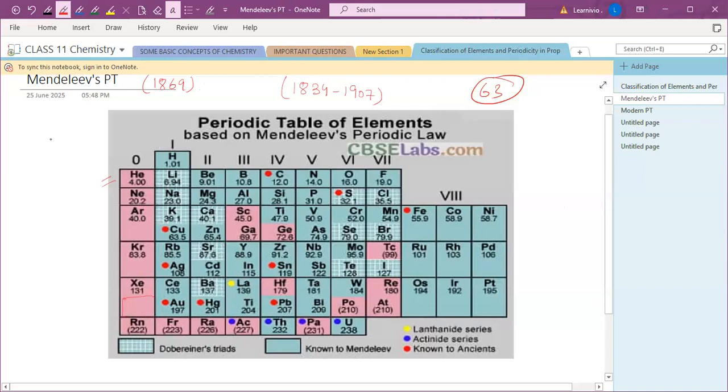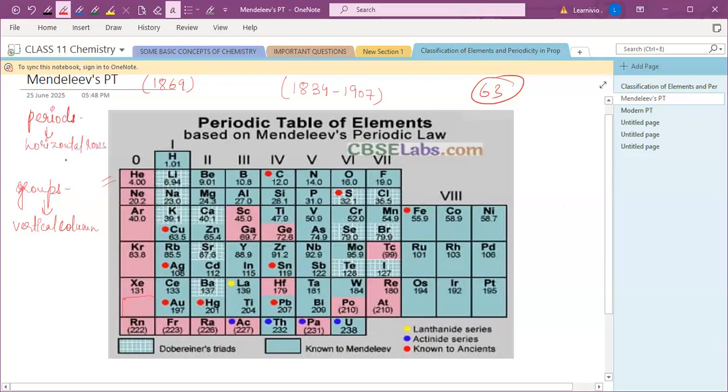Just remember what periods are and what groups are. Don't be confused about that. So groups are basically vertical columns, and periods are basically horizontal rows.